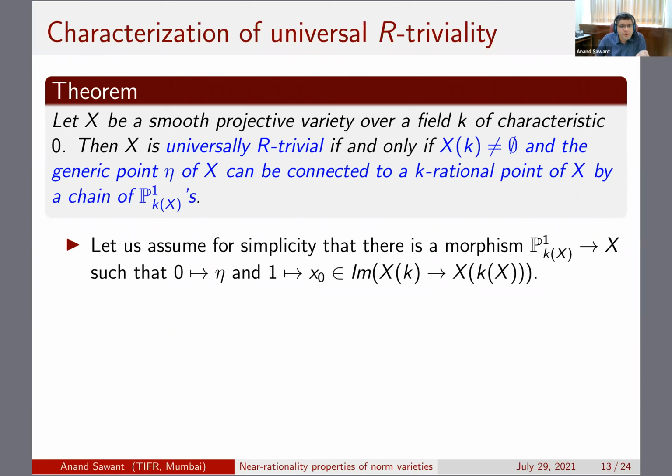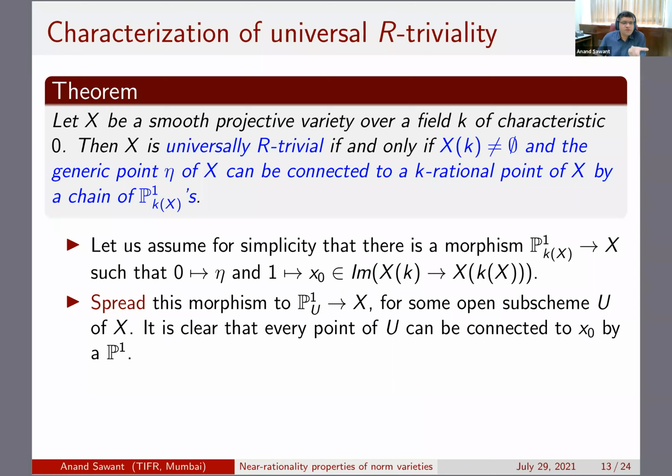By a k rational point, I mean one which is in the image of k rational points inside kx rational points. Now what you can do is spread this to P1 over some open subscheme U of x. And now it's clear that any point of U, not necessarily k rational, can be connected to x naught by a P1 defined over the residue field of that point by just taking a slice of this morphism.